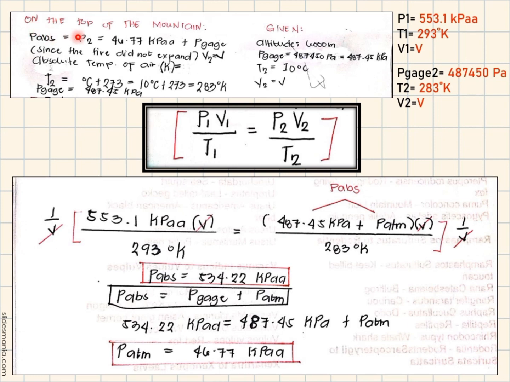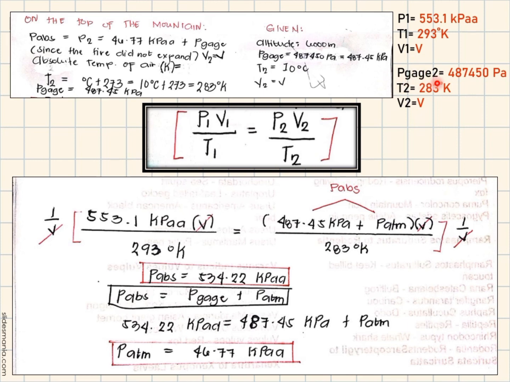Next is to solve for the absolute pressure on the top of the mountain. Since the tire does not expand, V2 is the same as V1. Given that altitude of 6,000 meter and P1 is equal to 553.1 kilopascal absolute and T1 is equal to 293 Kelvin and V1 is unknown.